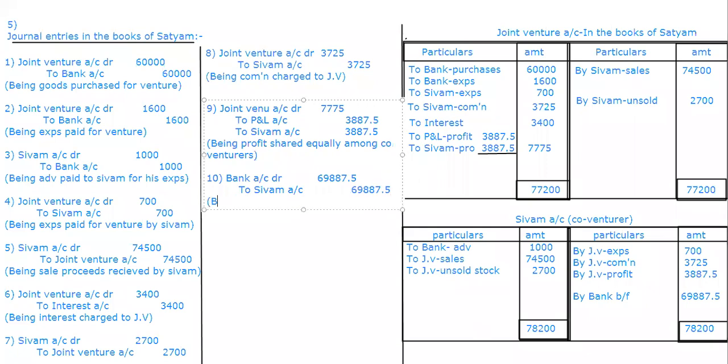So narration: being balance due received from Shivam.